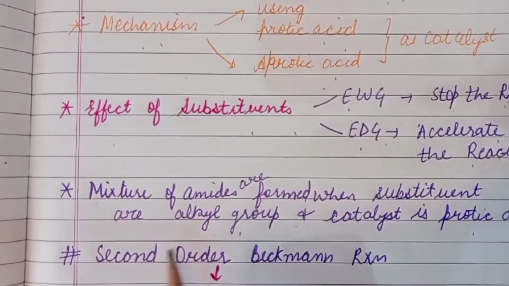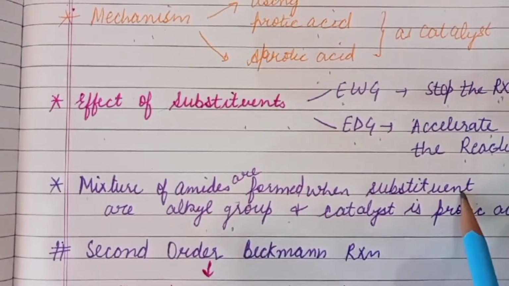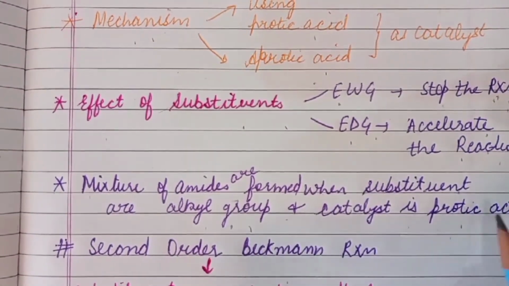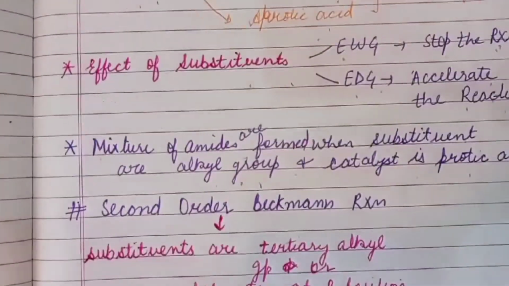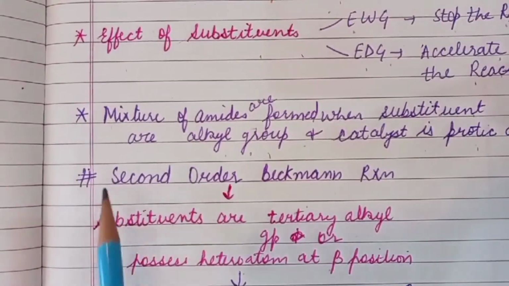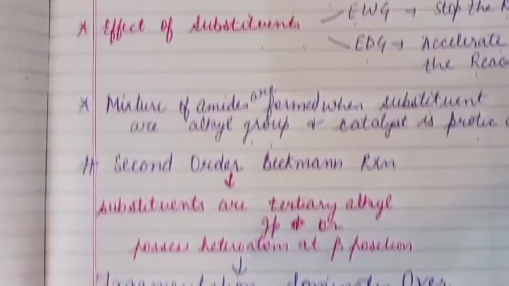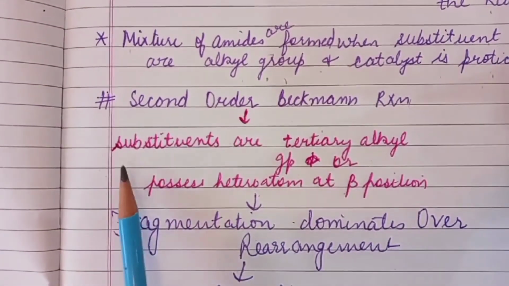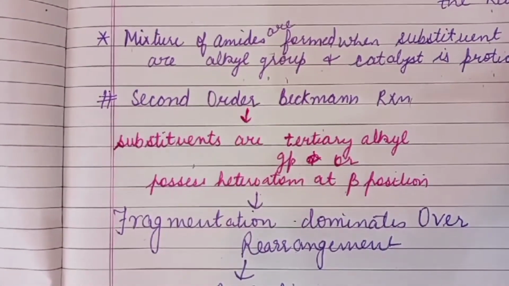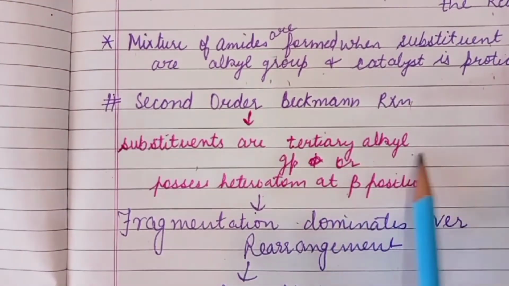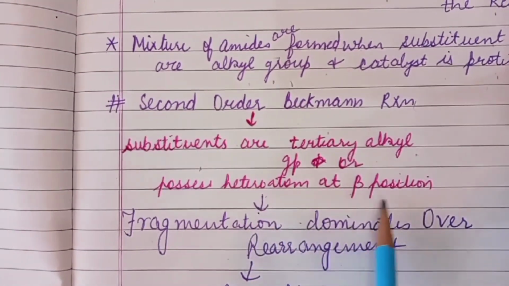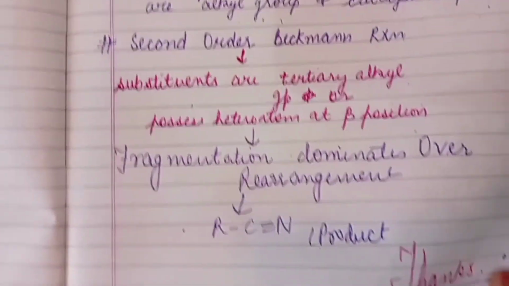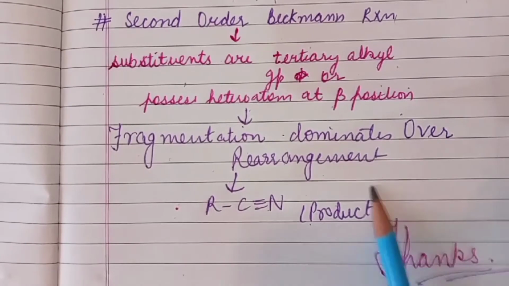Then a mixture of amides is formed when the substituents are alkyl groups and the catalyst we use is a protic acid. Then we have done the second order Beckmann reaction. What is the second order Beckmann reaction? When the substituents on the ketoxime are tertiary alkyl groups or it possesses a heteroatom at the beta position, then fragmentation dominates over rearrangement and we get RCN as product.